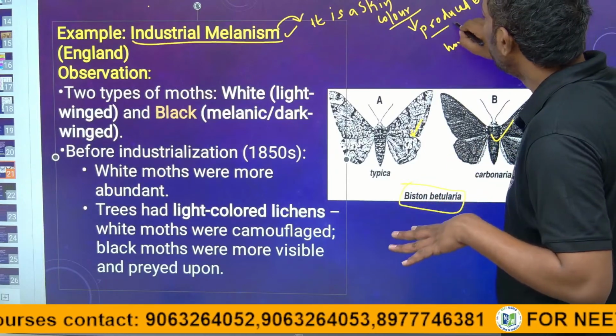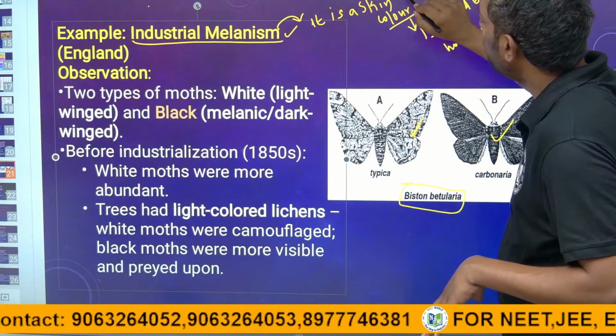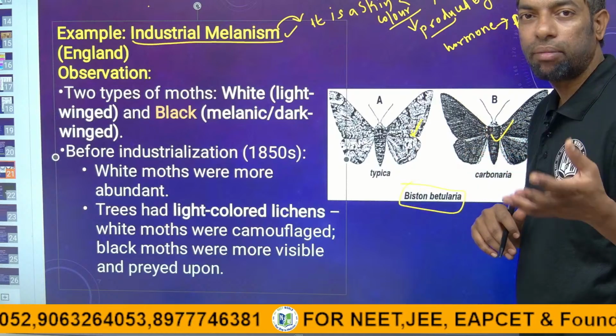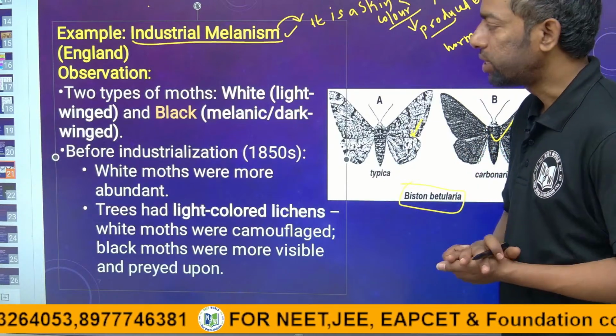The hormone can produce the skin color, that is melanin. The melanin determines what type of color your skin is.